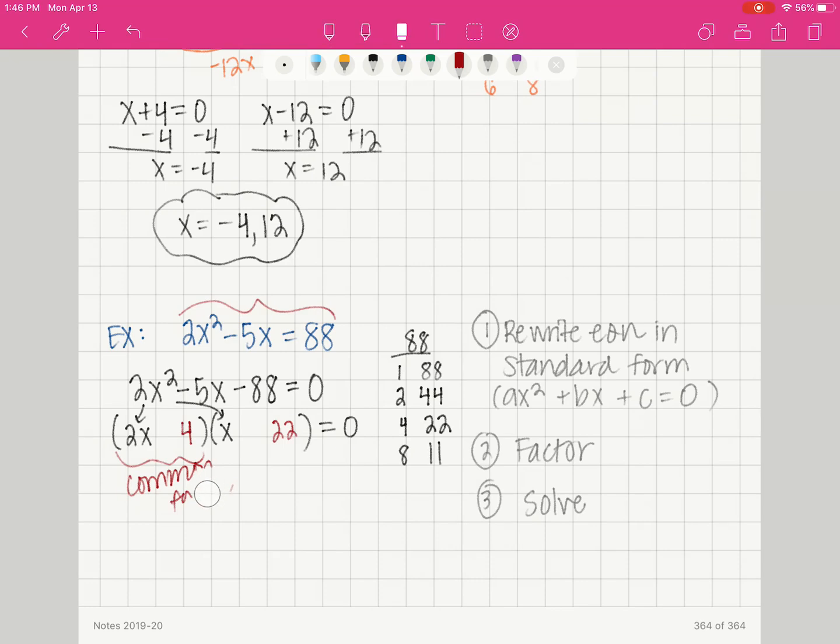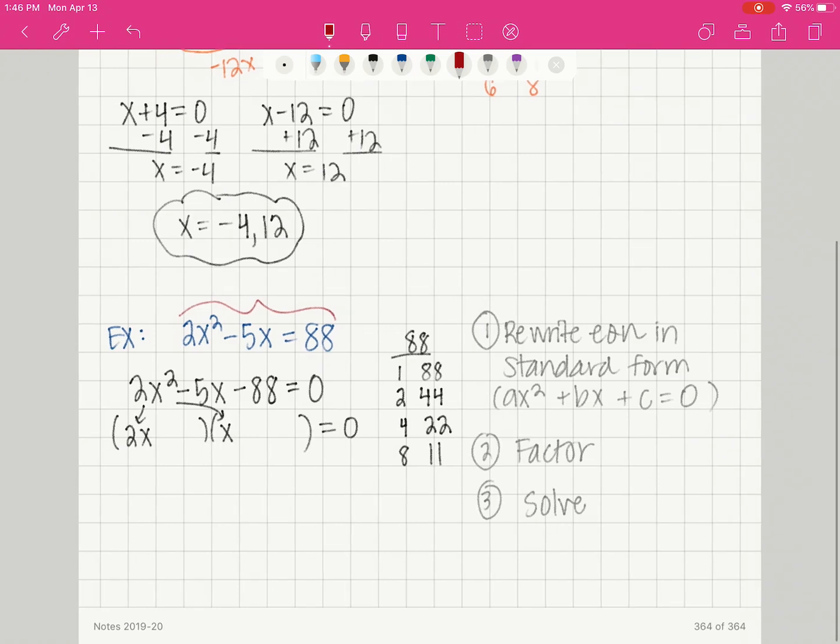Therefore, I can't put the 4 there. If I put the 22 there, same thing. The 22 and the 2 has a common factor of 2. The original problem did not. So I'm not even going to try 4 and 22, which means I'm not going to try 2 and 44 either, because those are even numbers, and one of them would get stuck with this 2x right here.